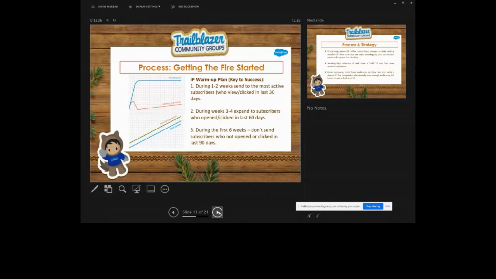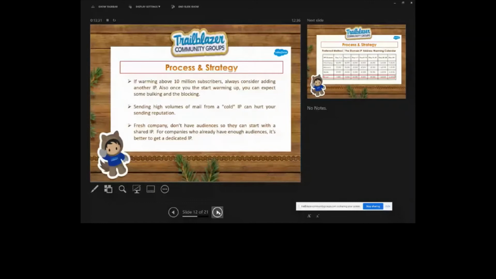So, the IP warming process and strategy. Guys, if you are warming for more than 10 million plus subscribers, maybe even 20 million, then always make sure to add another IP, because that will be better. Also, once you start warming up, you can expect some bulking and blocking too. But you always need to stick with your plan.